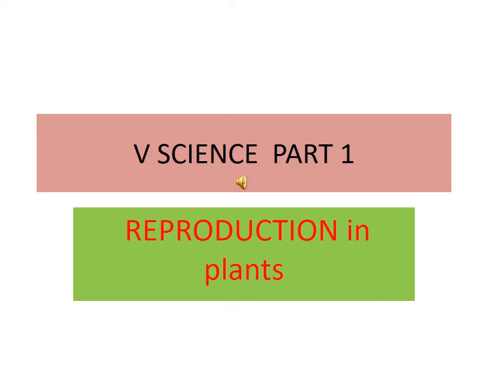So they reproduce and grow in 5 different ways. Plants reproduce from seeds. Some plants reproduce from their body parts and spores.